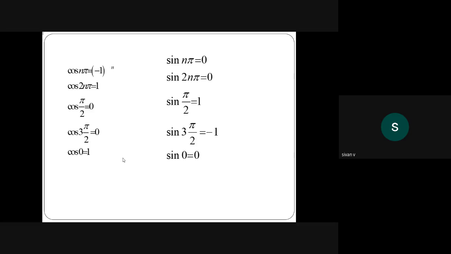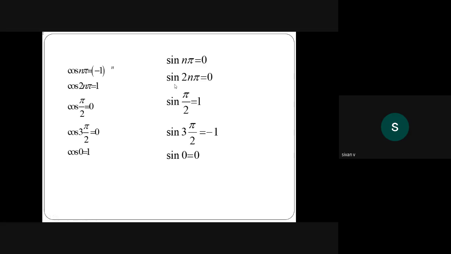Cos n pi equal to minus 1 whole power n. Cos 2n pi, that is 1. Cos pi by 2, it is 0. Cos 3 pi by 2, that is also 0. And cos 0, that is 1. On the other hand, sin n pi, 0. Sin 2n pi, 0. What is sin 3n pi?